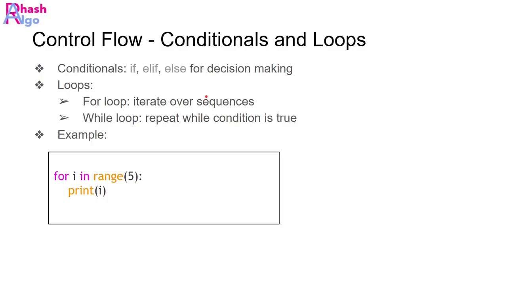When it comes to control flow, there are conditionals like if, else if, and else for decision making, and loops like for loop and while loop to iterate through a sequence of values. For example, if I want to print values which are lower than 5, I can have a loop like this.